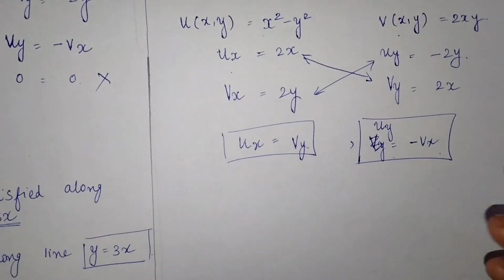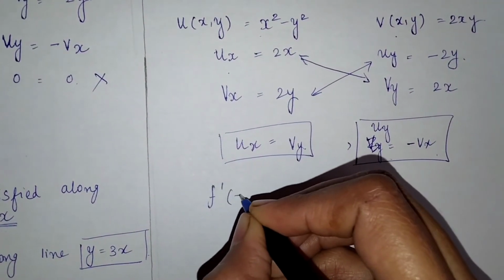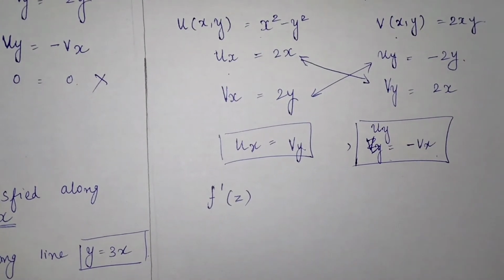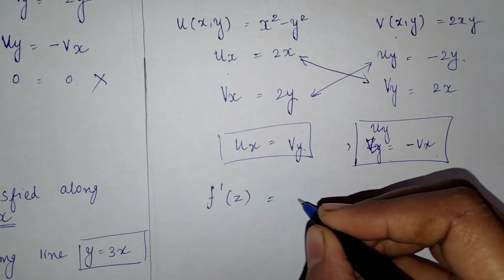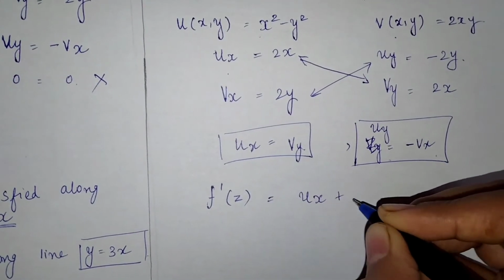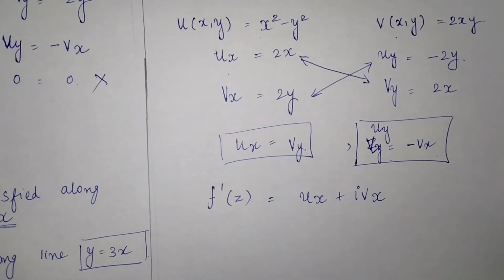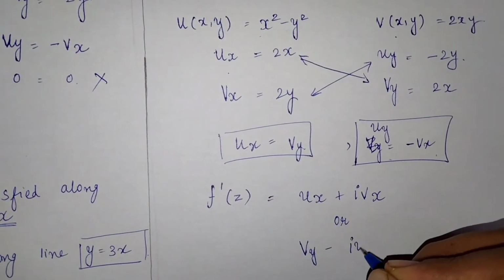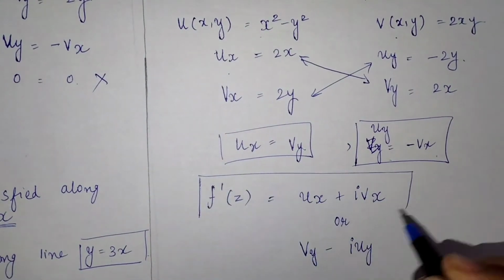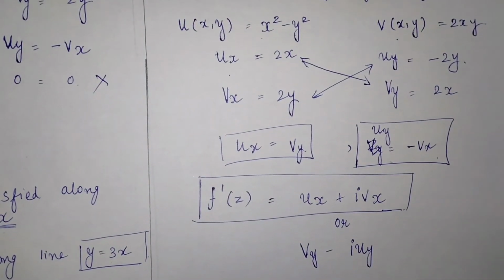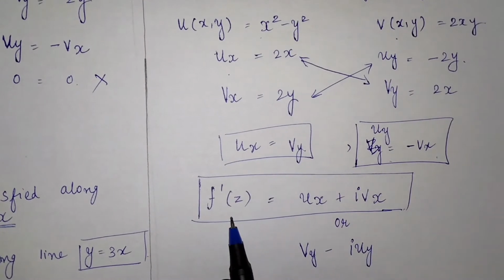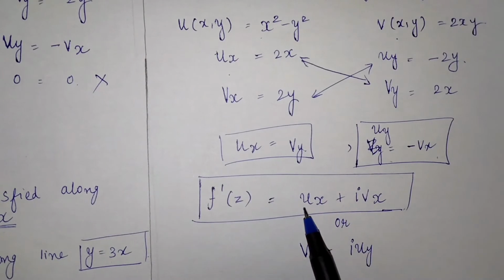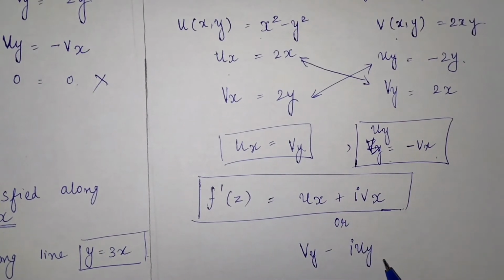So in order to find the derivative, we have to find f dash of z. So what is f dash of z? That is equal to ux plus ivx. Or you can write vy minus iuy. This is the formula to find the first derivative. Find the derivative of the given function. You can write ux plus ivx or vy minus iuy.